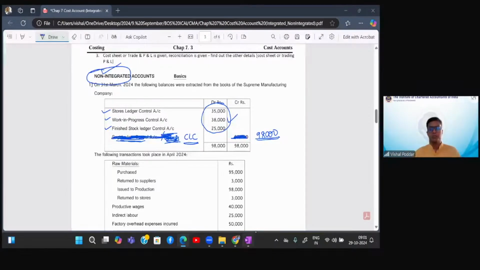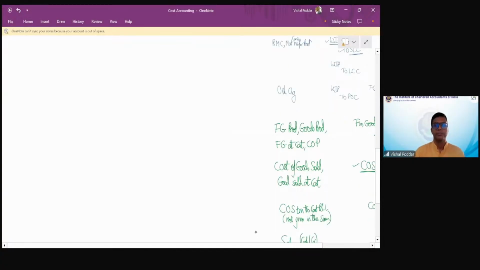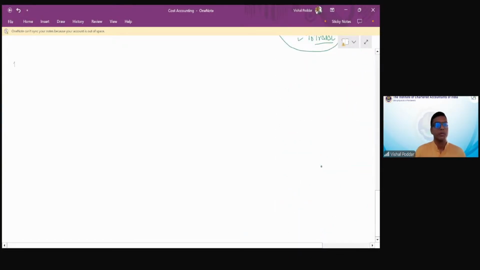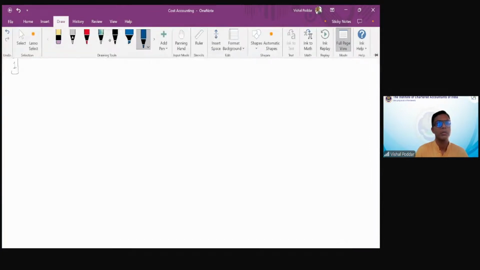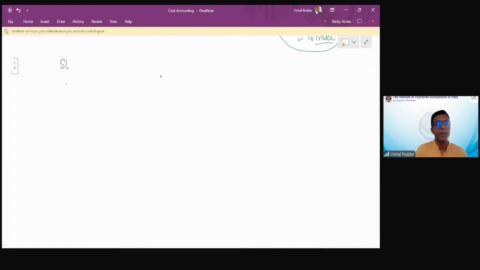Now, we have to prepare ledger accounts. Generally, this is what is asked, preparing ledger accounts. So you'll prepare the ledger accounts all together.